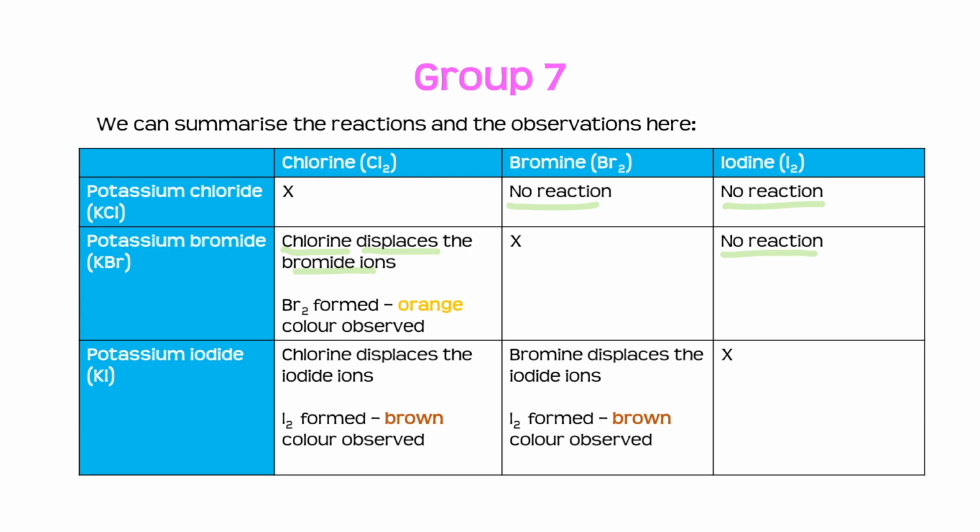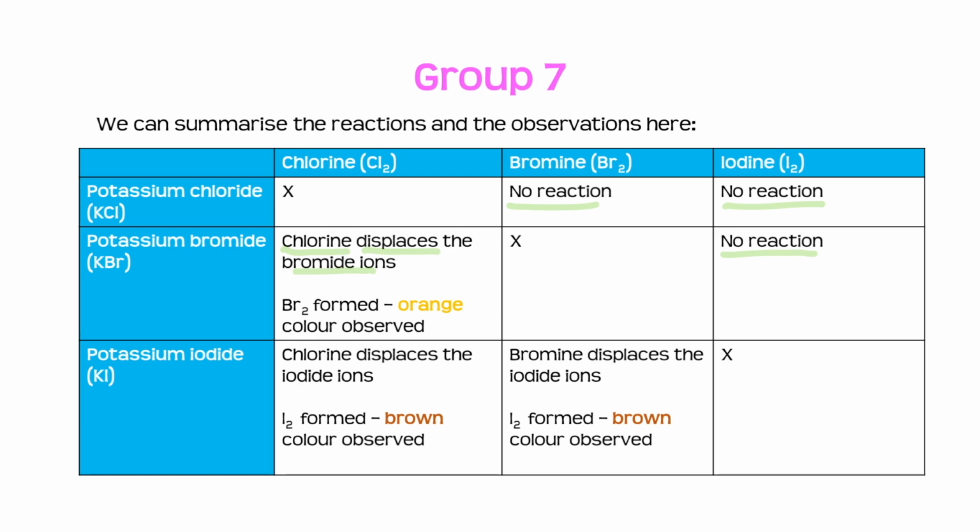Finally here, if we have potassium iodide reacting with chlorine, because the chlorine is more reactive than the iodine, we get a displacement reaction take place. We end up forming potassium chloride and iodine. And because this is in solution, a brown colour is observed.